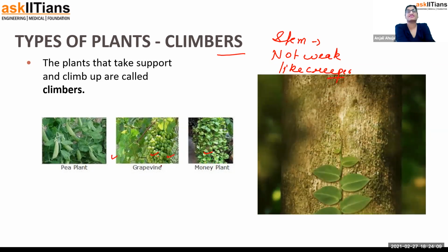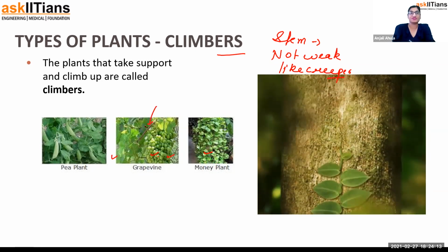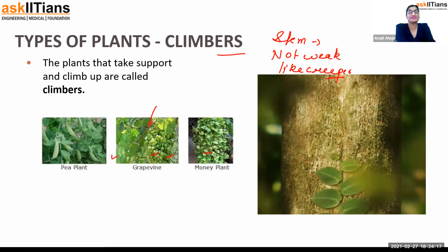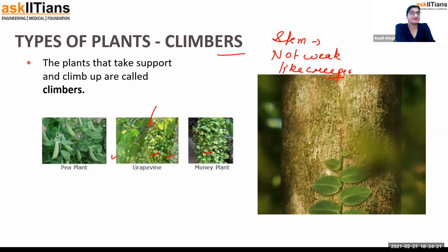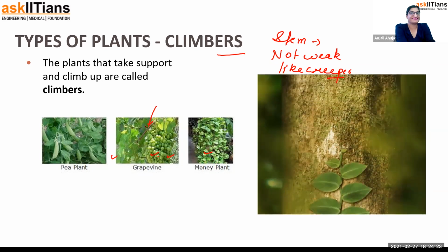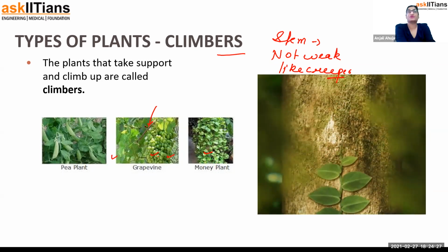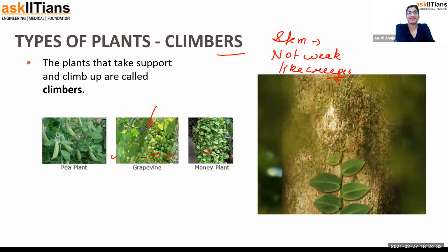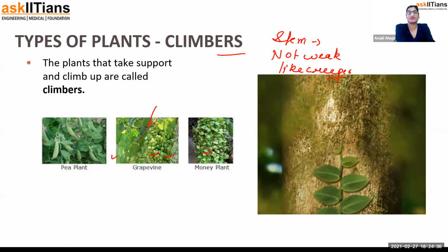And second, their stem is not weaker. They can carry this weight. If you see the diagram, the stem is not like a typical green stem. It initially grows green, but then it gets harder to carry that weight. Now I suppose things are clear to you. Next time you go into the garden, you're going to explore all kinds of plants. And then there are trees, other than climbers, crawlers, creepers, whatever I explained.